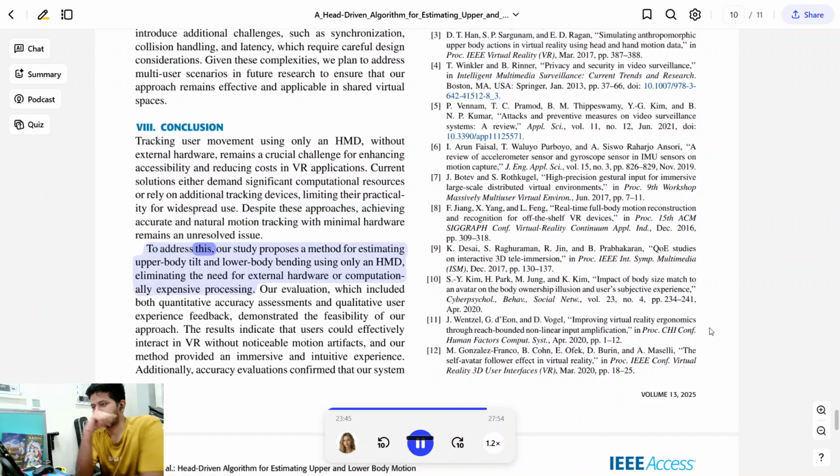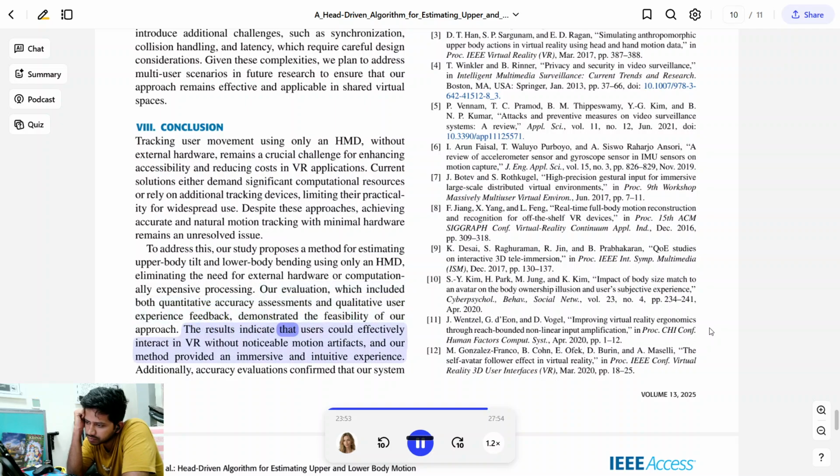To address this, our study proposes a method for estimating upper body tilt and lower body bending using only an HMD, eliminating the need for external hardware or computationally expensive processing. Our evaluation, which included both quantitative accuracy assessments and qualitative user experience feedback, demonstrated the feasibility of our approach.